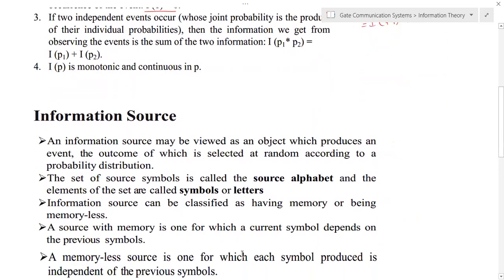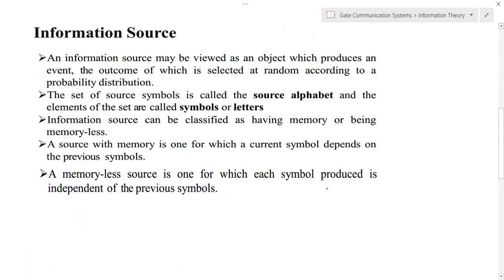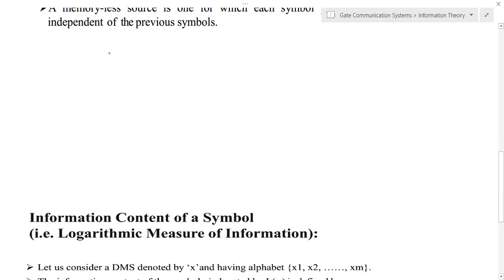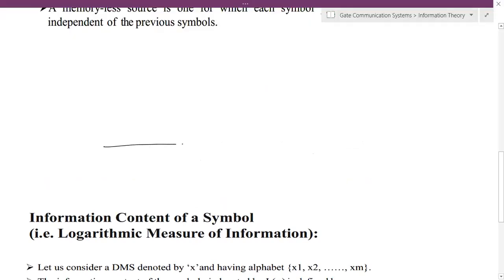Then, what do you mean by information source? An information source may be viewed as a random variable. I'll take one example here. So now we need to discuss information source. Assume that there is a signal, and this is a signal waveform, something like this.